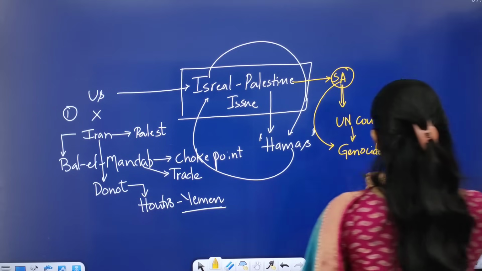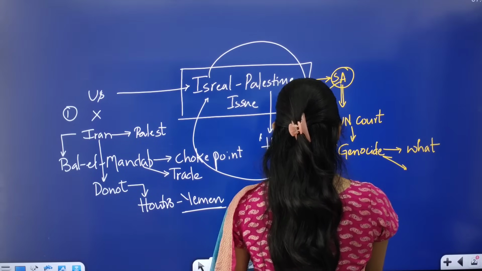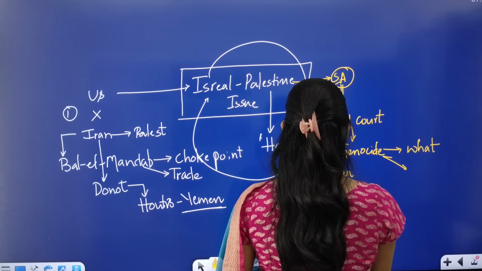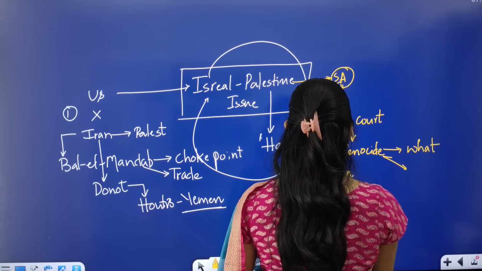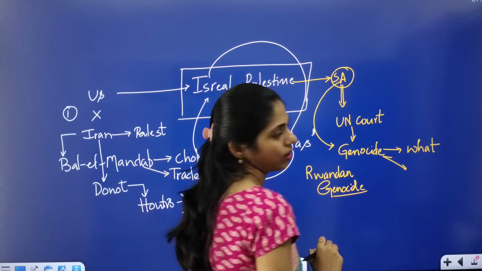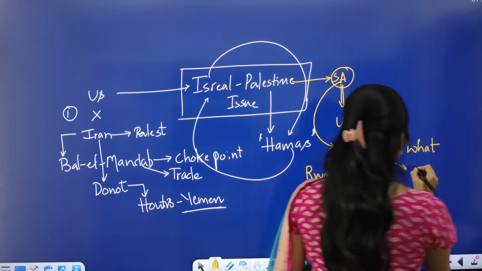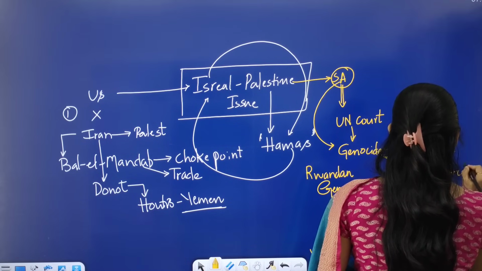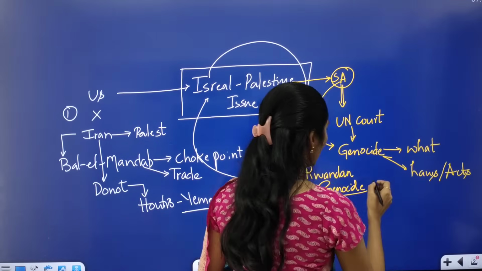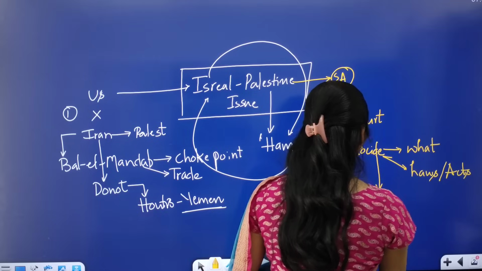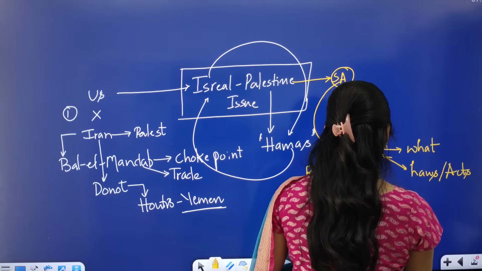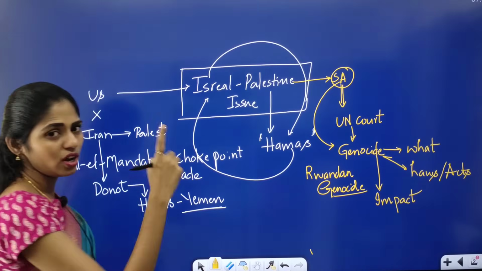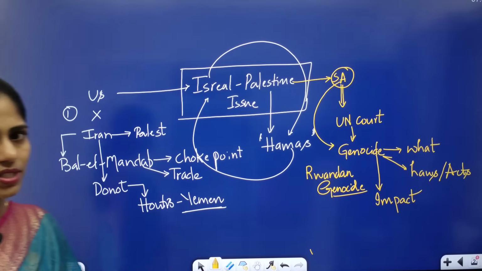The famous genocide is the Rwandan genocide. In this, you have to see what laws or acts are present to deal with it, and what the impact will be. All these things are very important from this article.